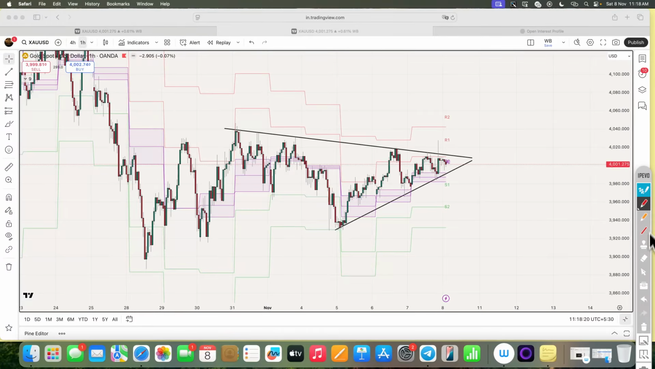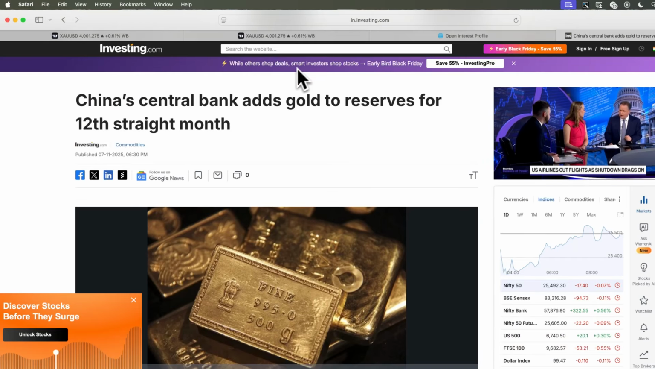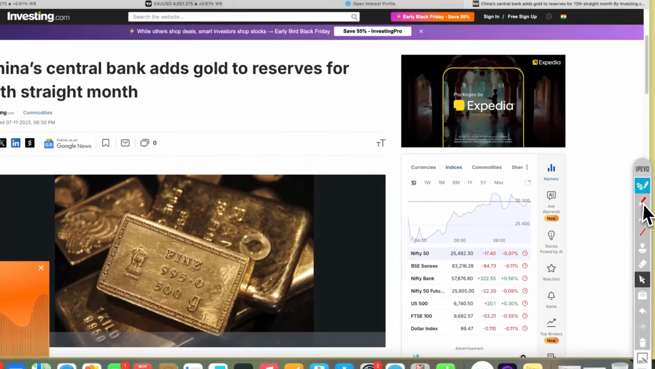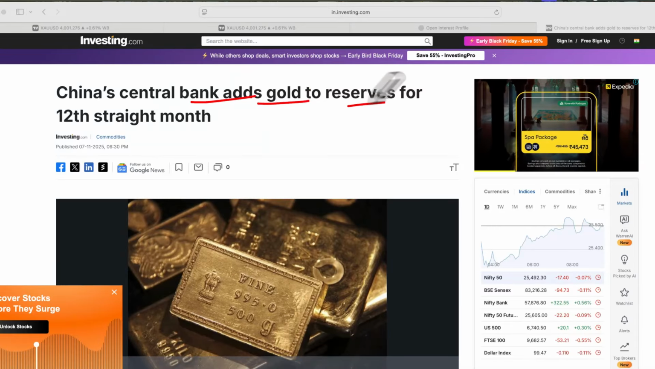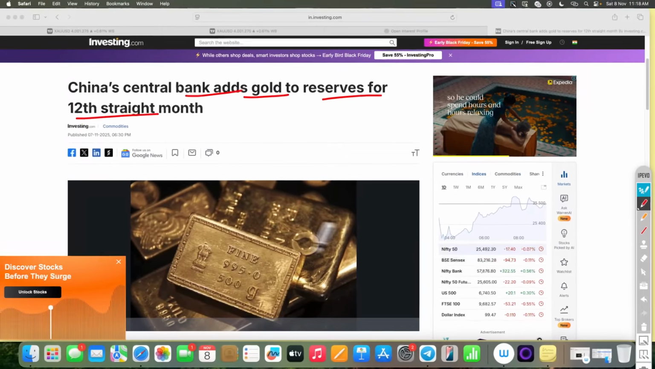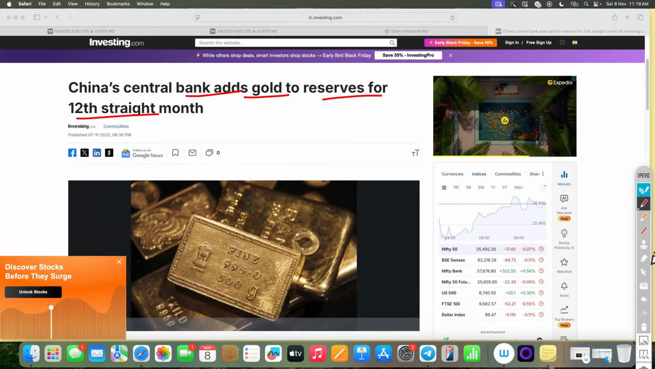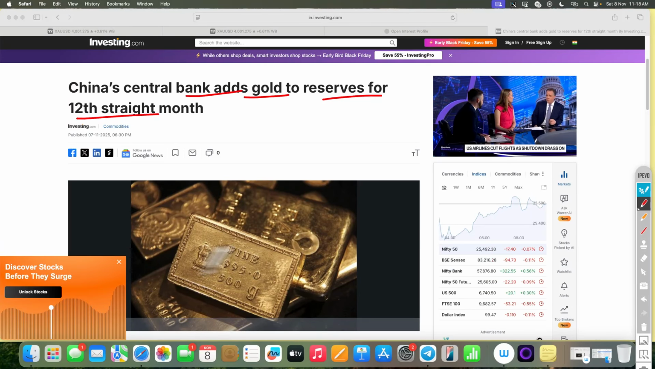Also some positive news that we have seen in the previous week is this. As you can see, the China Central Bank added gold to reserves for the 12th straight month. So this is very positive news for the short to mid-term, because we have already seen the impact in previous weeks.